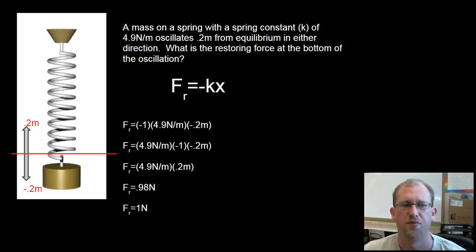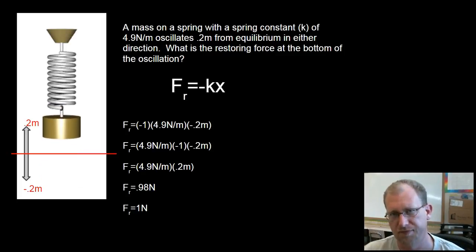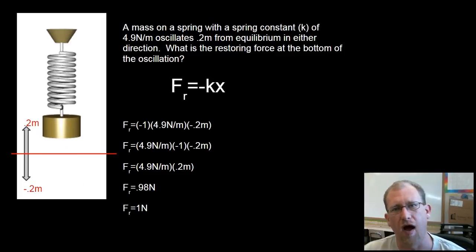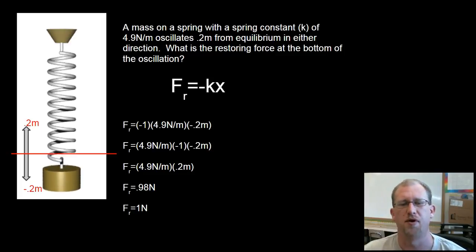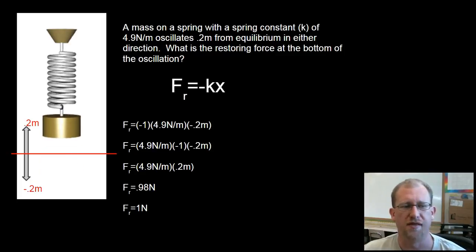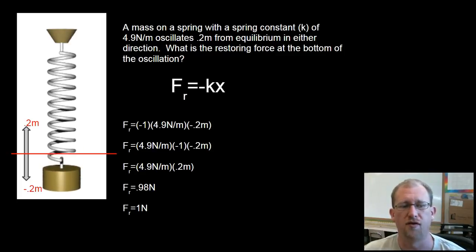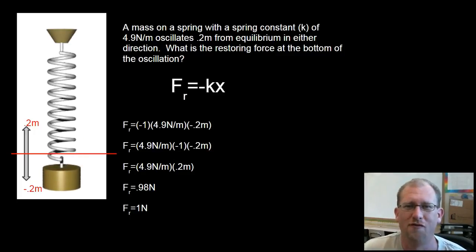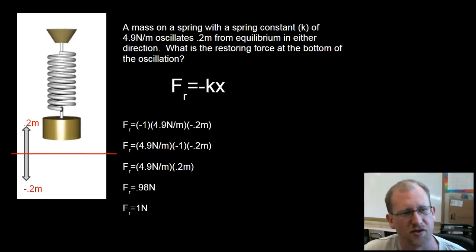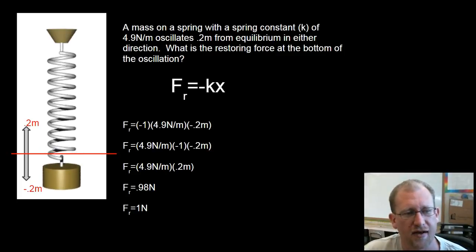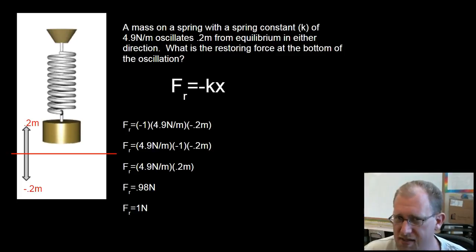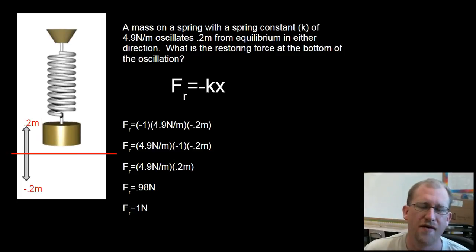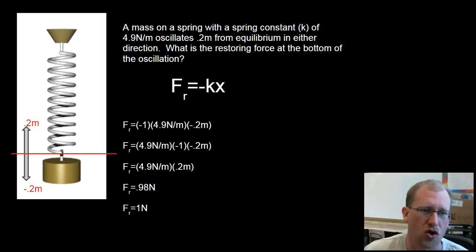So here I have periodic motion in an oscillating spring, okay? And this spring, it has a mass on the bottom of it, and it is bouncing up and down. It is oscillating with periodic motion, and you can see that this motion will go on forever without the presence of friction. And because it's an animated GIF, yes, it will go on forever because there's no friction in my animation. But in a real world setting, there's air resistance and the resistance within the moving molecules of the spring that would eventually slow it down and stop it, but not for a long, long, long time.